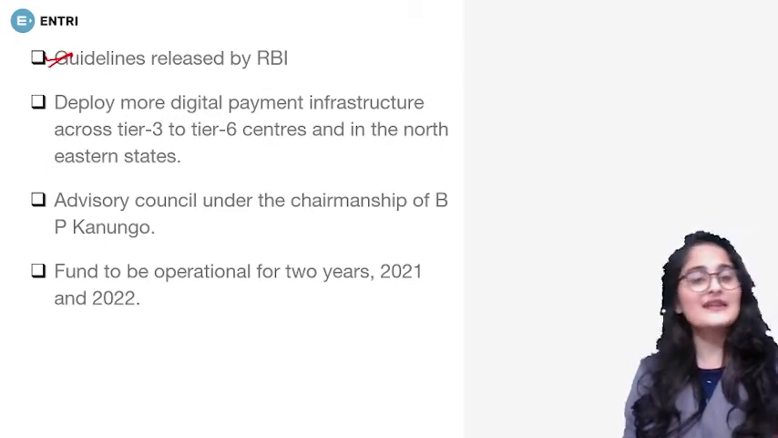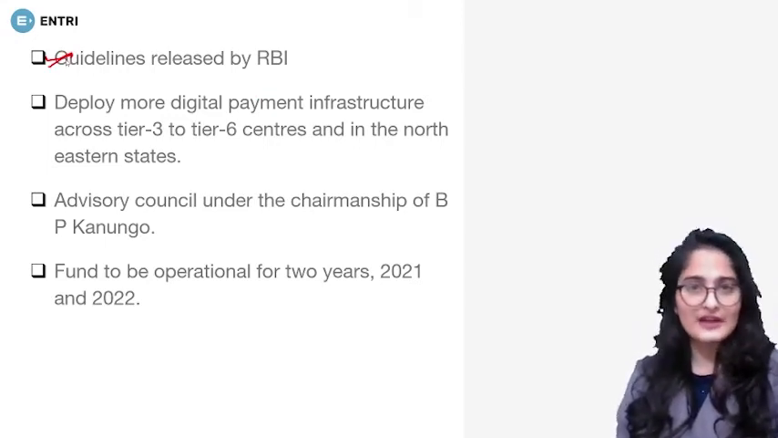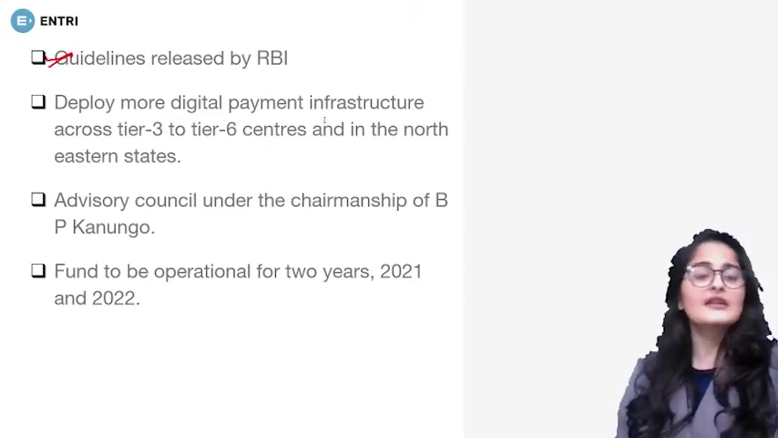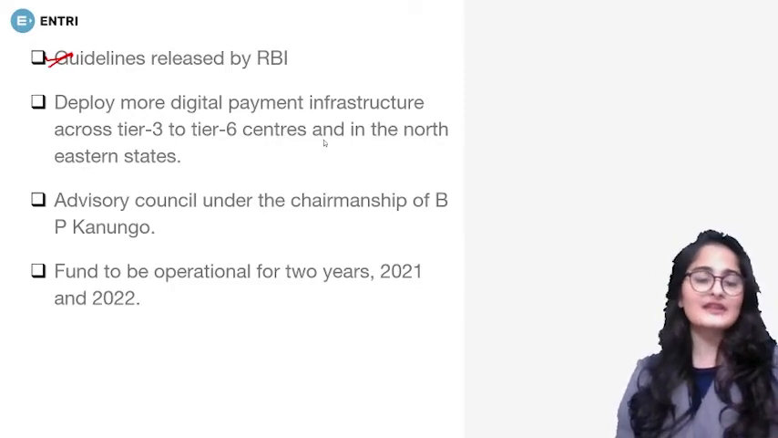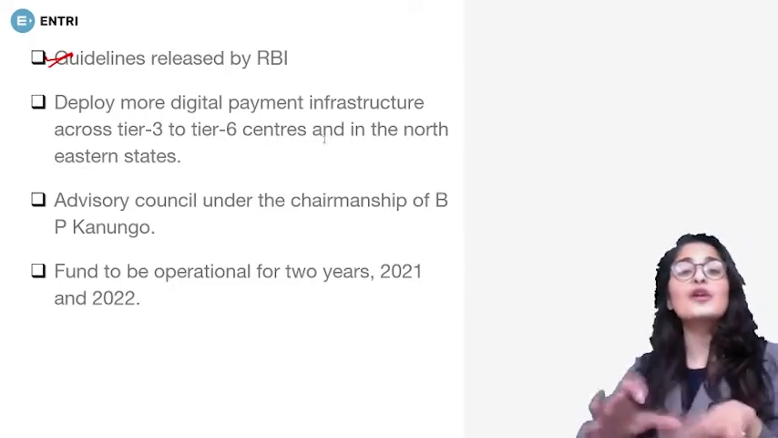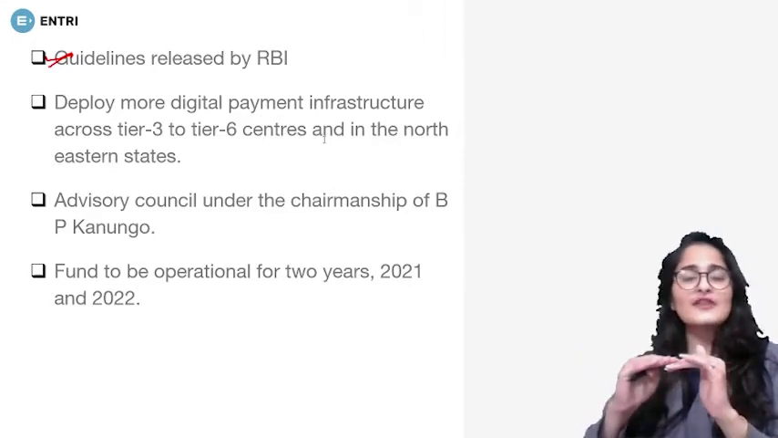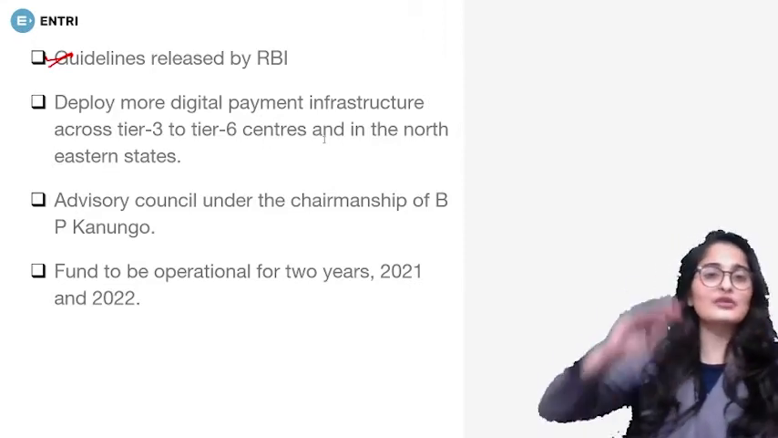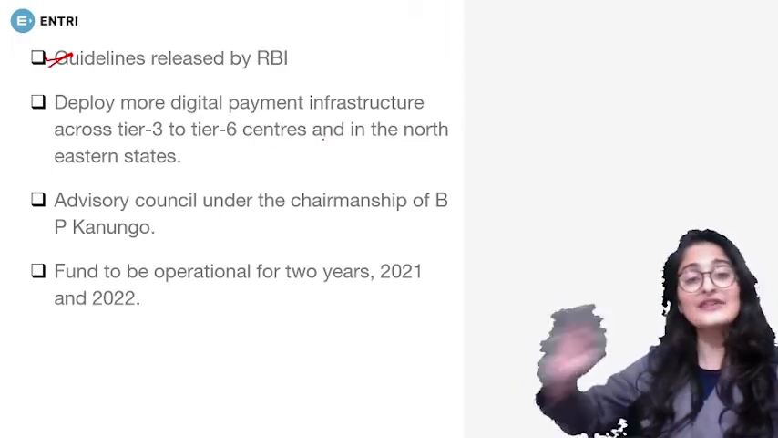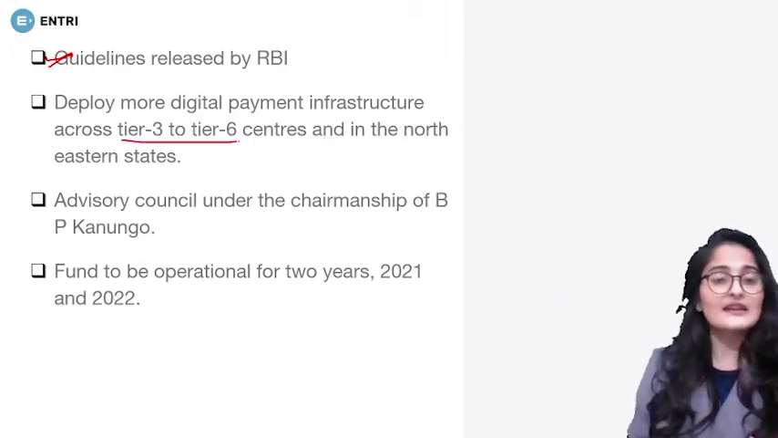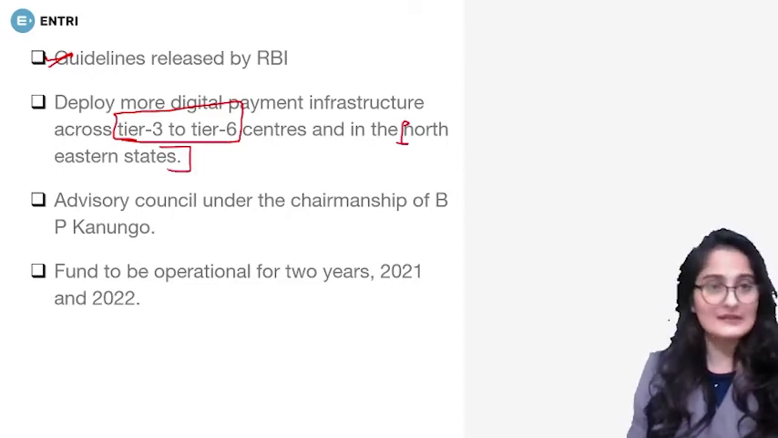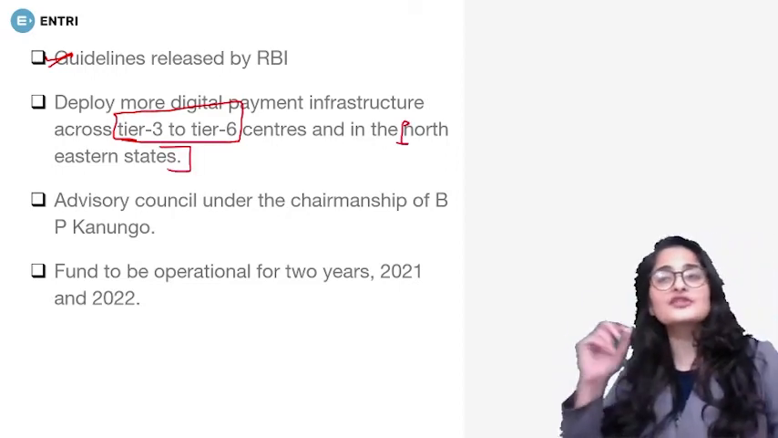Guidelines have recently been released for this fund by the Reserve Bank of India. Now, the aim of the fund is to deploy more digital payment infrastructure, right? And this digital payment infrastructure should be spread from tier 3 to tier 6 centers, and even in the northeastern states. So tier 3 to tier 6 and northeastern states are our focus areas where this digital payment infrastructure is going to be enhanced.